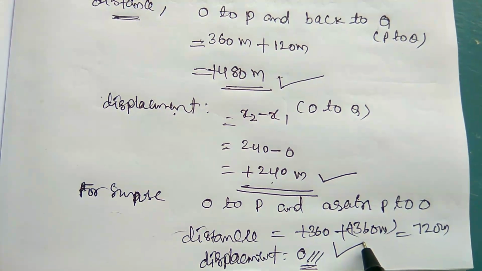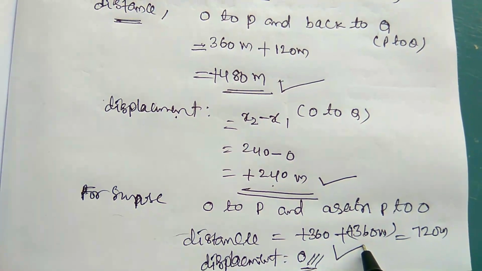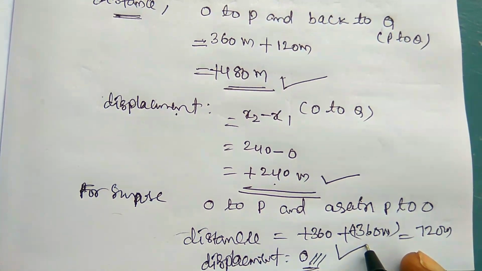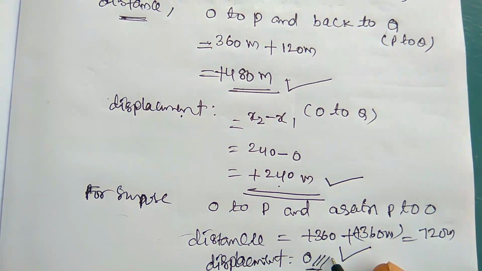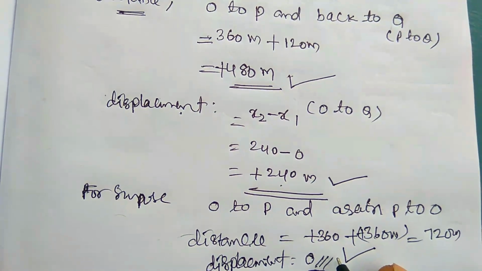Is it possible for the displacement to be 0 and the distance to be non-zero? Yes, it is possible. If the displacement of the particle is 0, then the distance is also there.